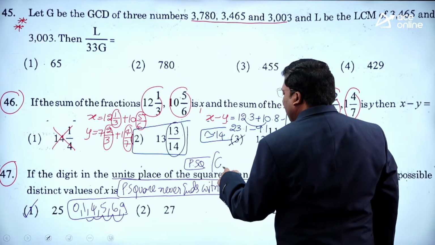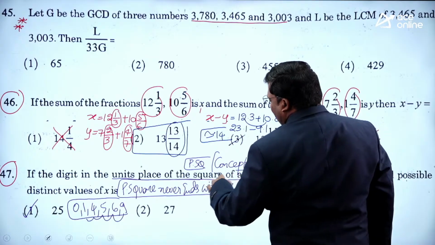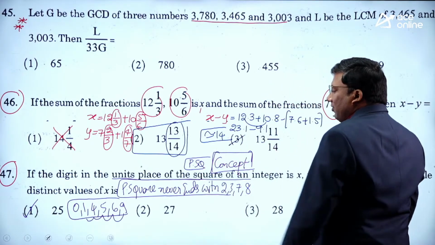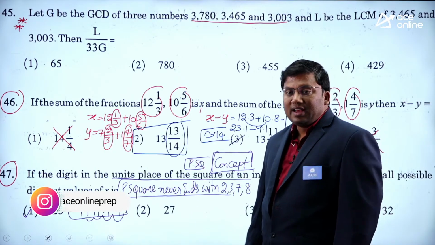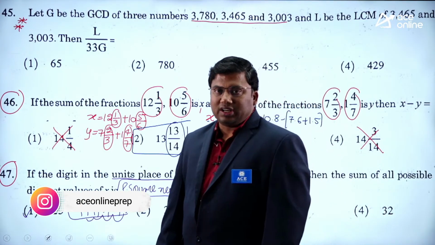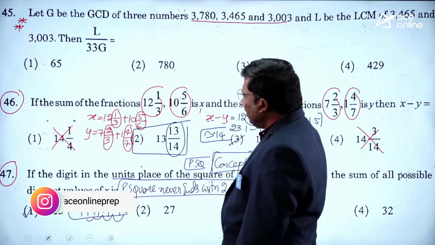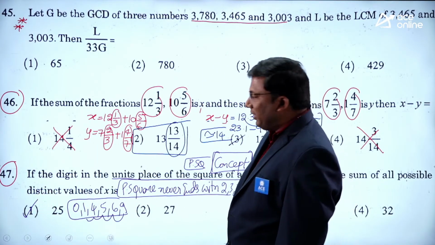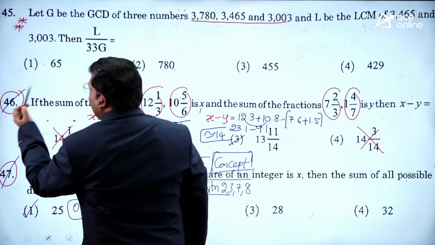Purely concept based question. If you are comfortable with perfect square related questions, you can solve this question very easily. Any perfect square never ends with 2, 3, 7 or 8. I hope it is clear. So for the 47th question, that is the concept we discussed.